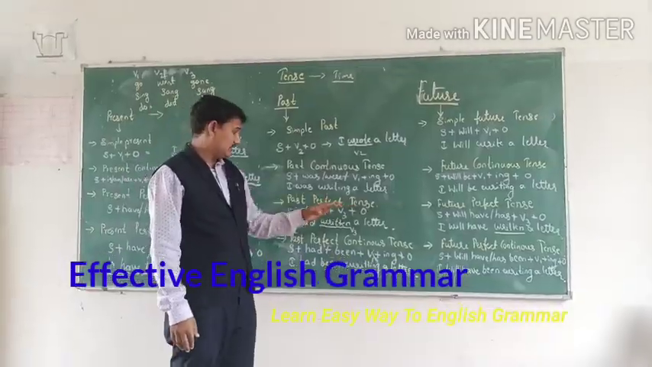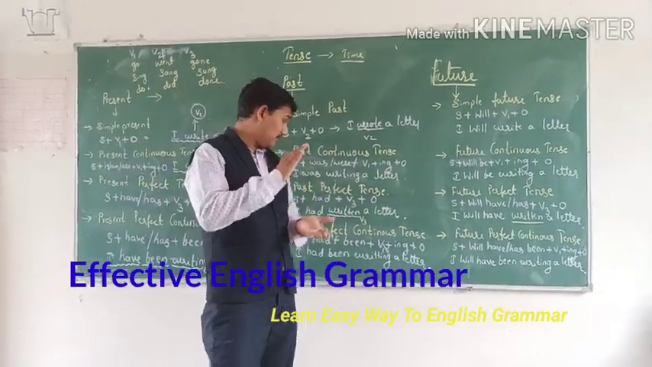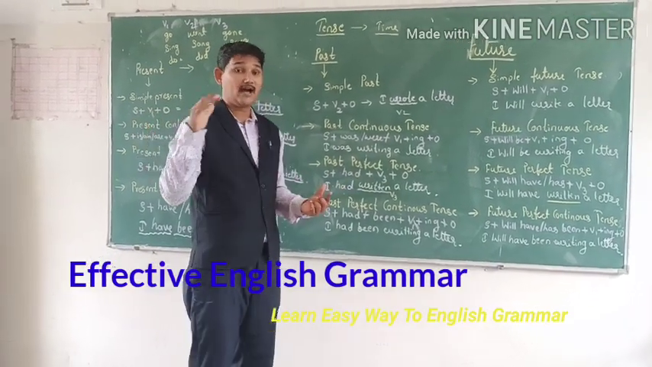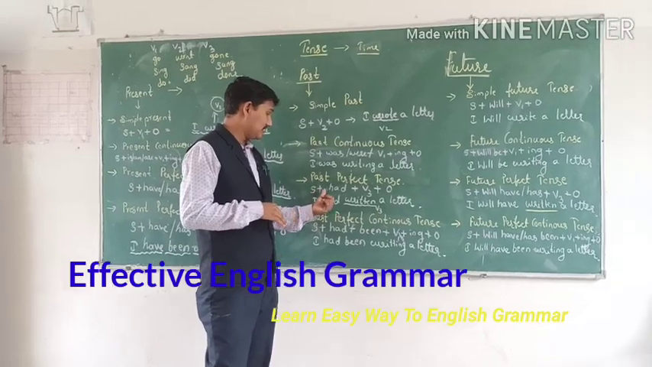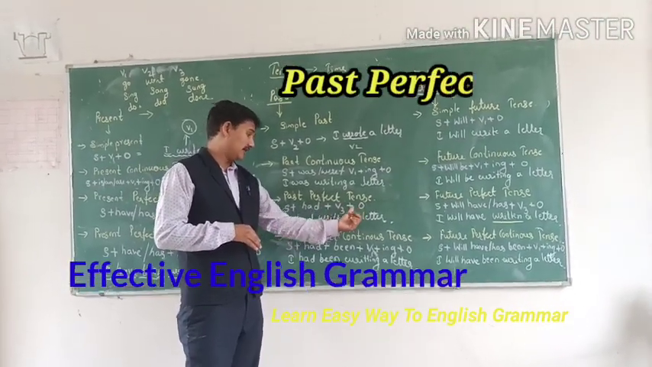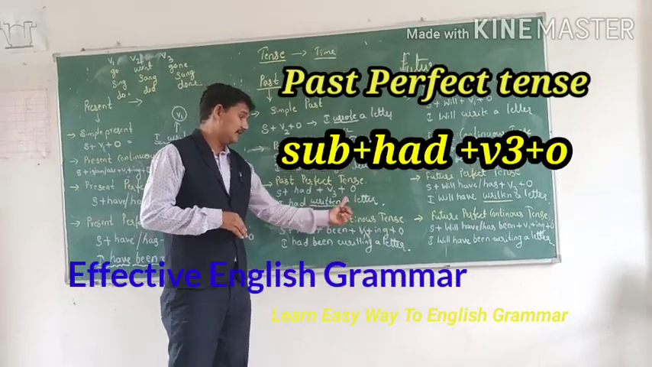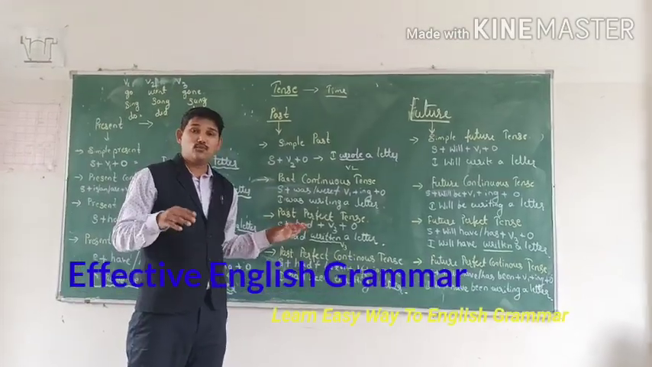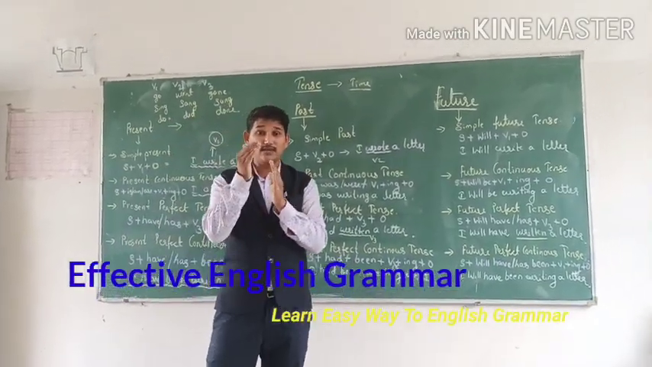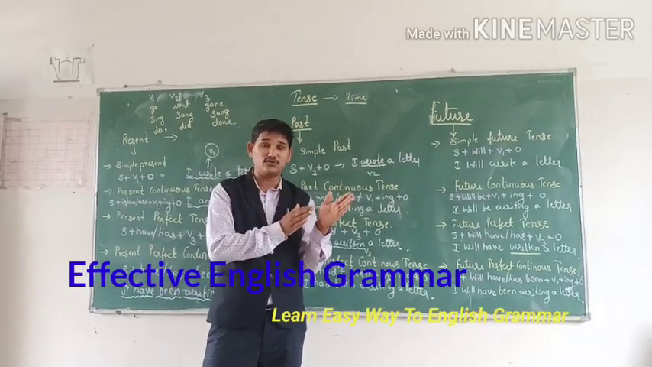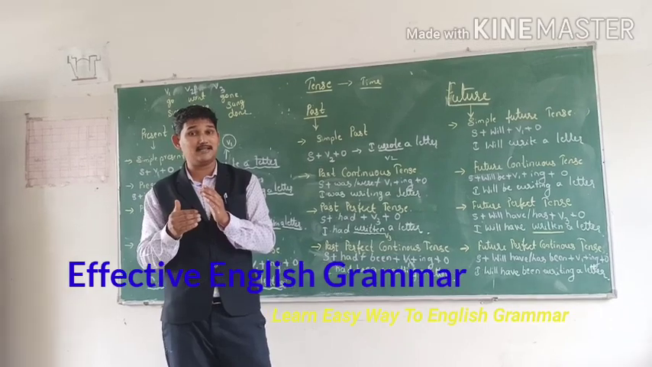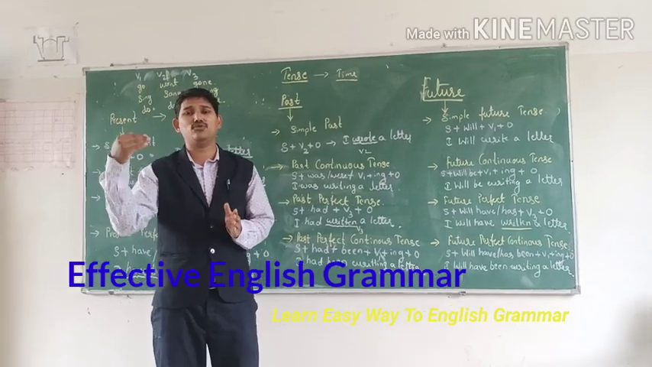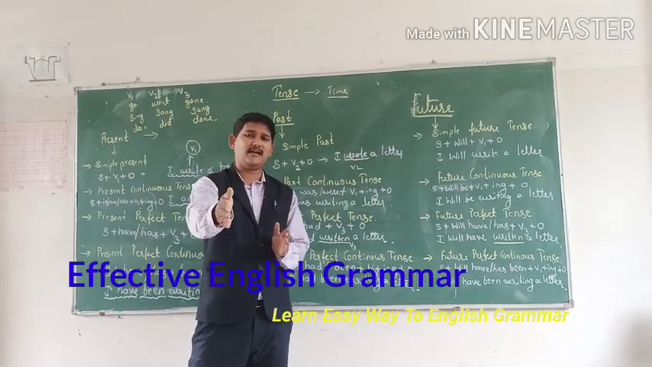Next, past perfect tense. What is past perfect? In the present tense we use have, and in the past tense we use had. Subject, had, plus V3, plus object. And what kinds of tenses are there? Present perfect or past perfect? Have or has is compulsory. You should identify this as present perfect tense.